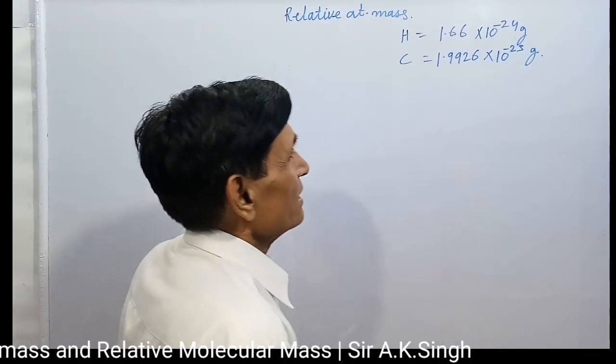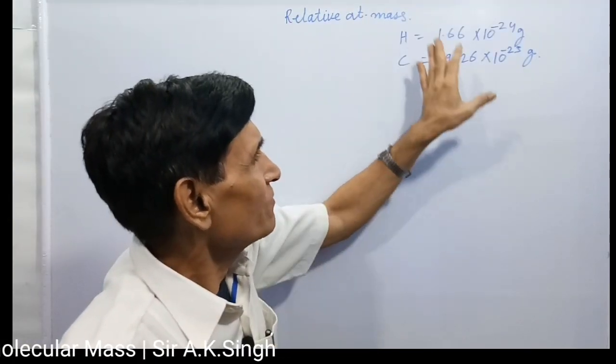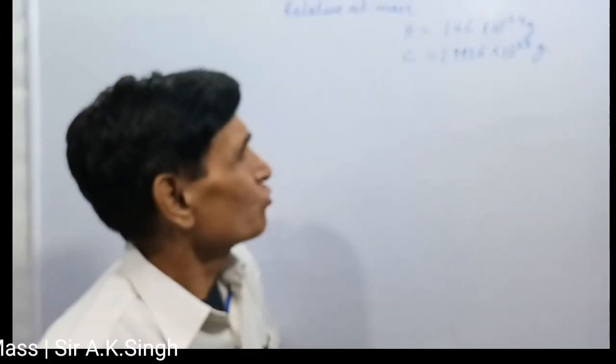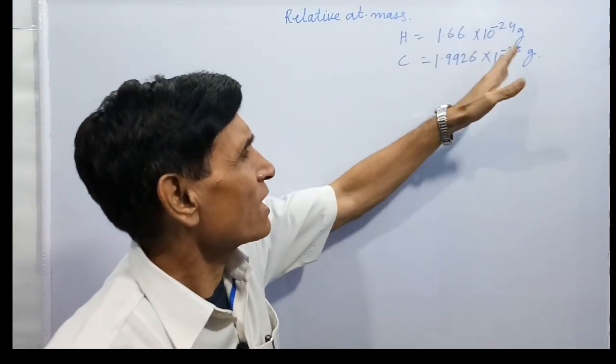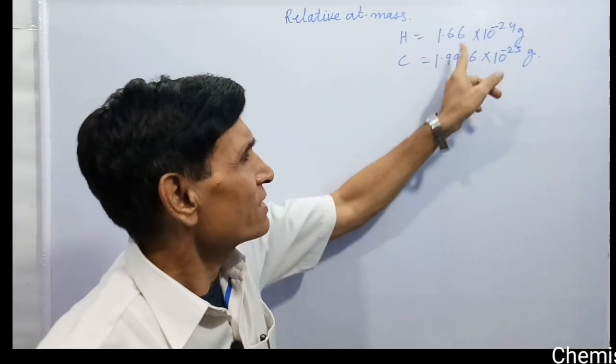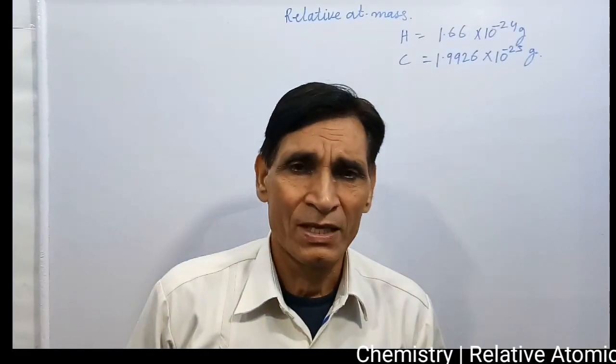See, these masses, absolute mass of hydrogen, carbon, are very small. To use the MKS system unit or CGS unit, kilogram, gram, for such extremely small mass is very inconvenient.